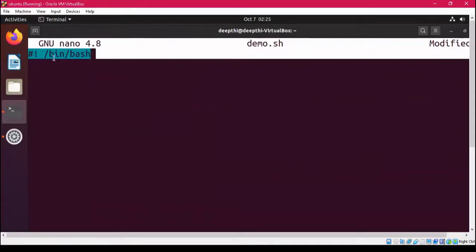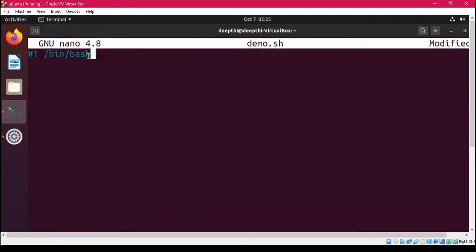As you can see, this line is also preceded by the hash symbol, but it is not behaving like a comment here. This is the only exception: although the statement is preceded by the hash symbol, it is not a comment but has a specific meaning, and every shell script starts with it, indicating the shell that you are using. Here we are using the Bourne Again shell, that is the bash shell, or if you have to use any other shell, you can give the specification for that shell. Like you can also use the Bourne shell, that represents sh, and ksh for the Korn shell. So this is the only exception.